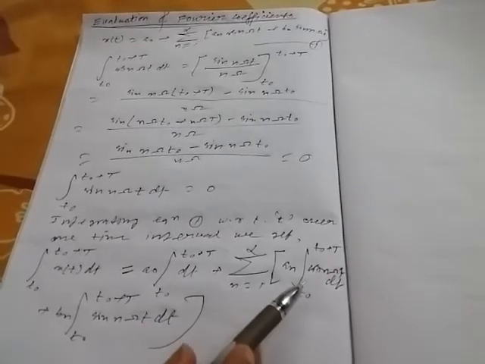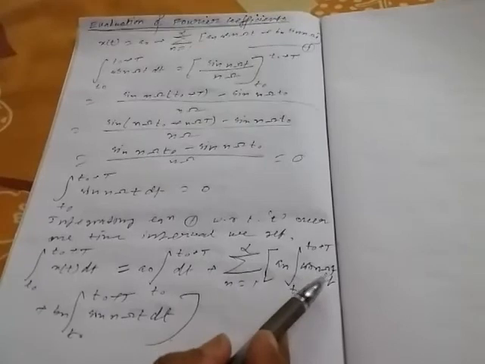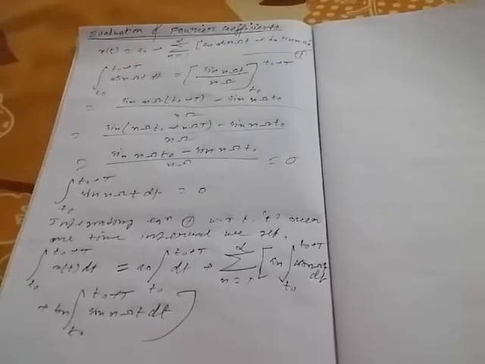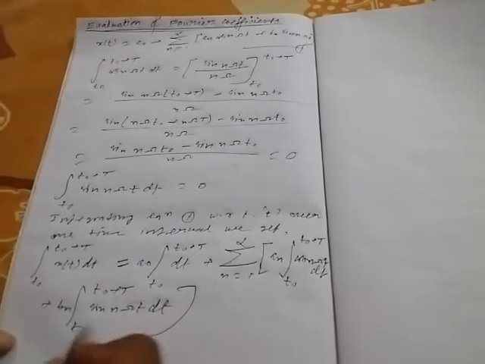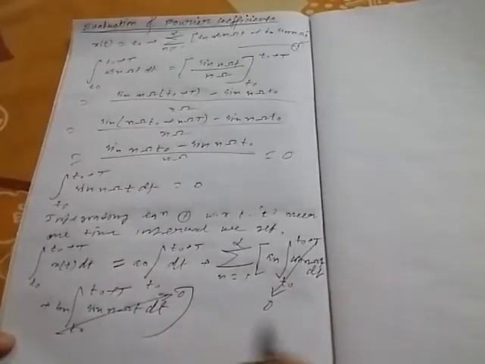Here we can see that the integration of cos n omega t dt is 0 and this is also 0.